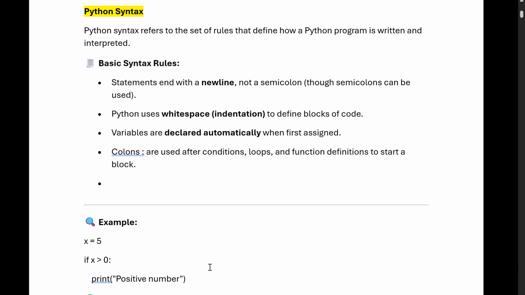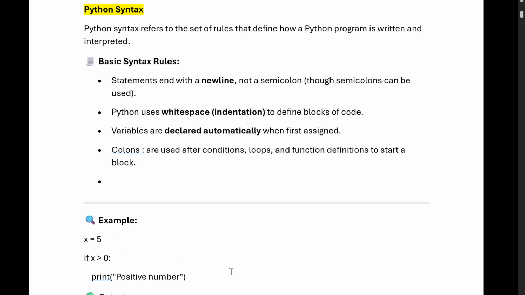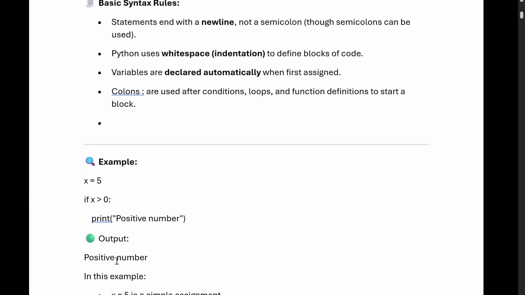Now we will see an example: x equal to 5. We have defined a variable called x. We are not defining it explicitly like int a or string a or any other type like decimal. We are simply defining x equal to 5. Then if x greater than or equal to 0, here there is a conditional statement, so we give a colon. Every time we have to use a colon after a conditional statement. Then, if x is greater than 0, we print a positive number, so we will see the output as a positive number.